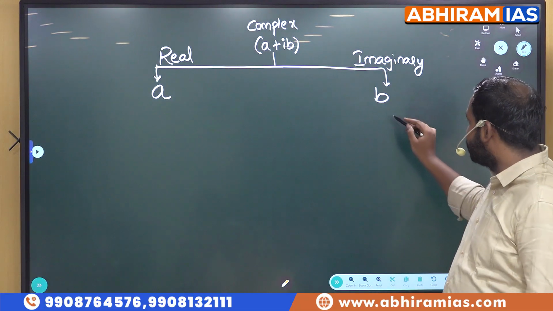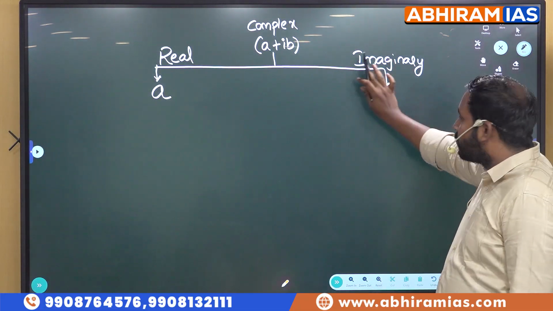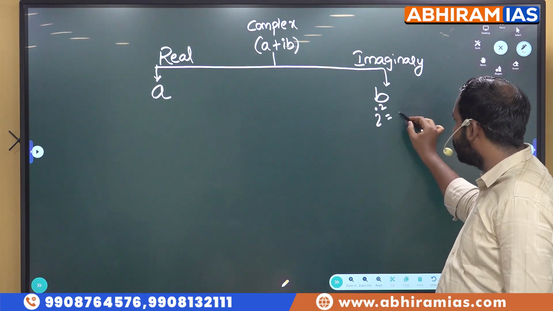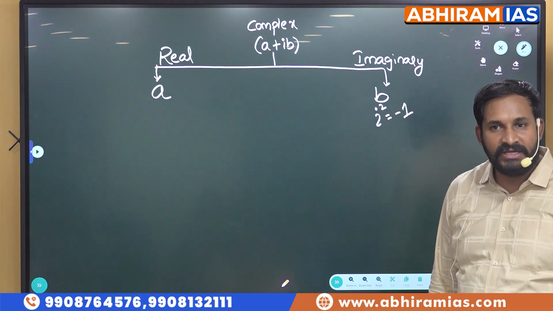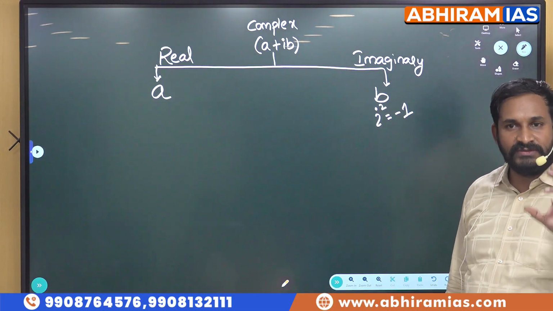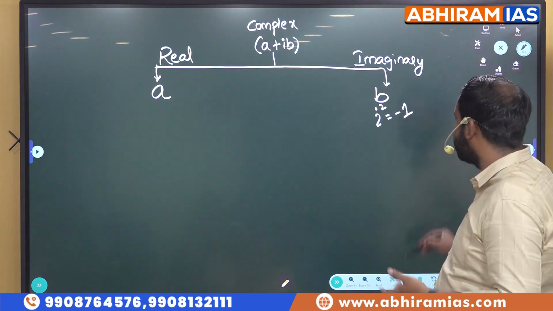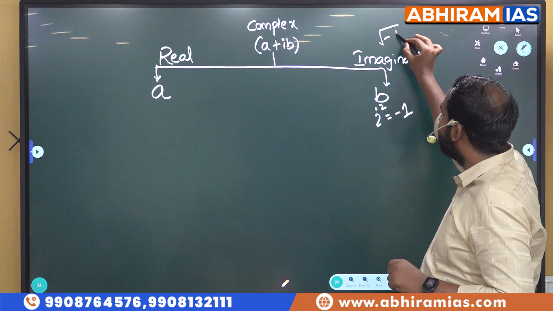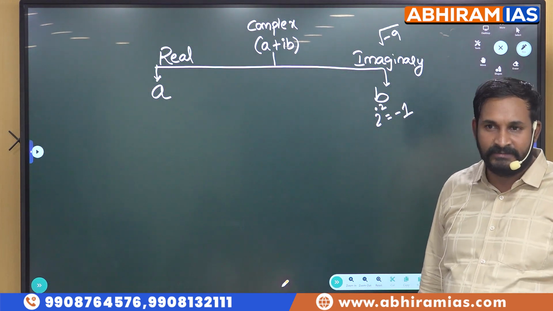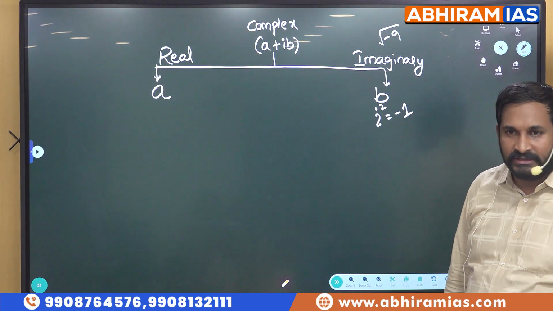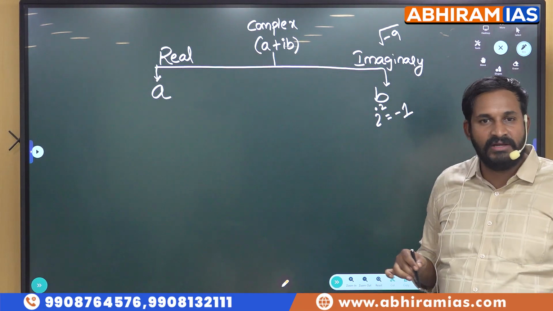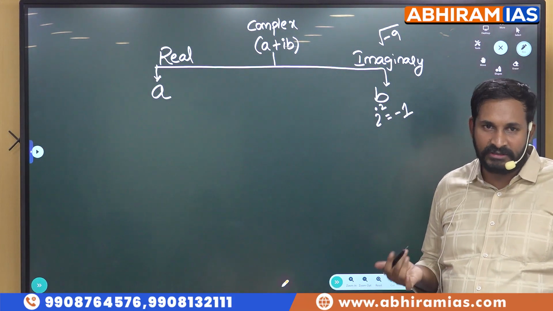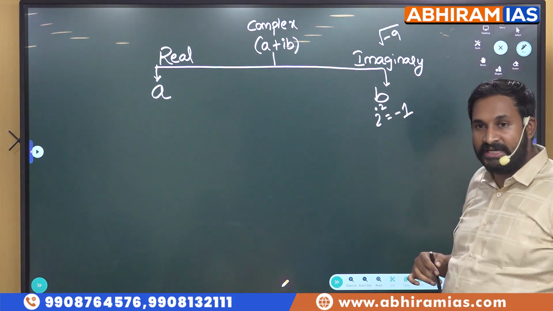Now please observe here, students. Here we will not discuss these imaginary numbers, but the only thing we should know is i square is equal to -1. Why? Because in some rarest of the rare cases, recently they didn't ask, but back then once they asked, what is the value of the square root of -9? For 9 we all know the value of √9 is 3, right? Plus or minus 3 we can take.